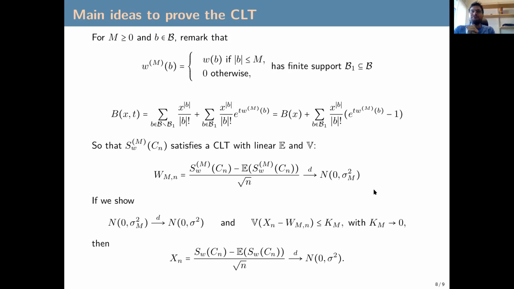And now there is a result in probability theory that we use, whose hypothesis is that if the normalized law with this parameter converges in distribution to the standard normal law, and also the variance of this quantity here, minus this quantity here, is uniformly bounded and converges to 0 as n goes to infinity, then we have a central limit theorem. This is the hard part to show in some sense, but this is basically the idea.